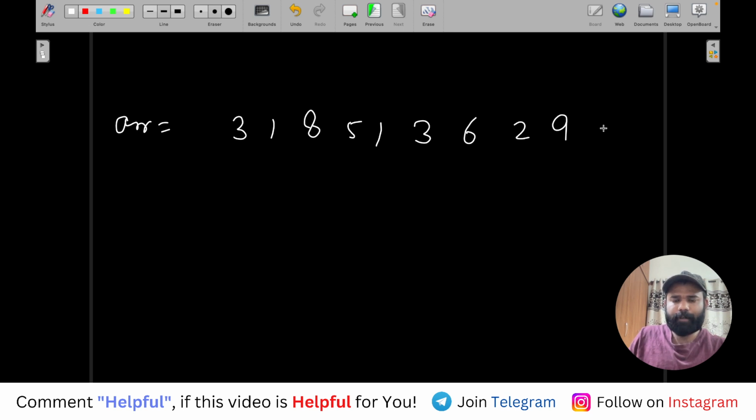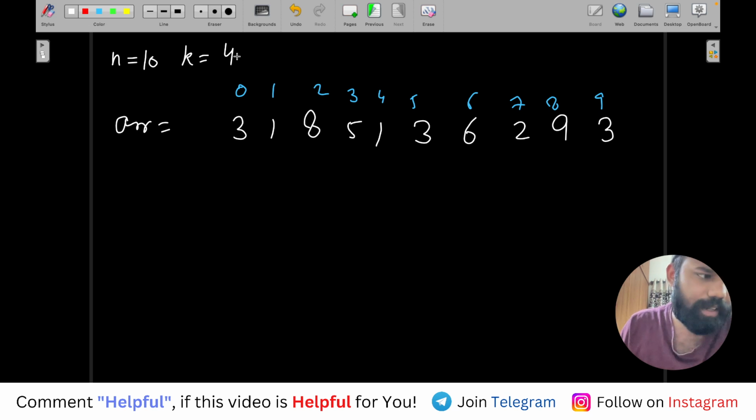Let's say the array is 3 1 8 5 1 3 6 2 9 3, for example. The value of n is 10 and the value of k is, let's say, 4.